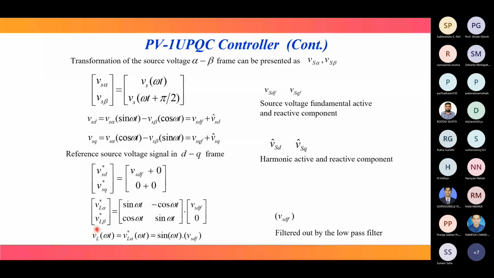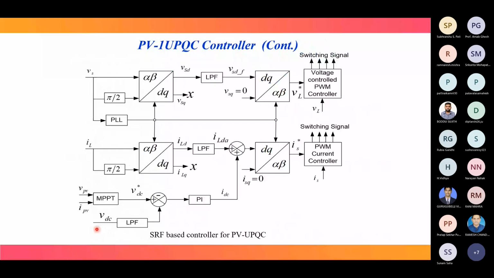Okay, so whatever we have discussed, these things are shown in this diagram. First is the current case. The current IL signal and its pi by 2 delayed version are fed to the alpha beta to DQ block. Then we will get ILD and ILQ. ILD contains both the fundamental and harmonic components. But we have to eliminate harmonics, that's why we use a low pass filter to filter out only the fundamental component.